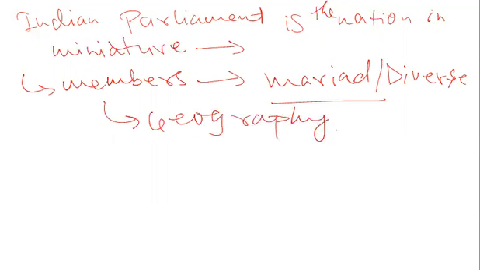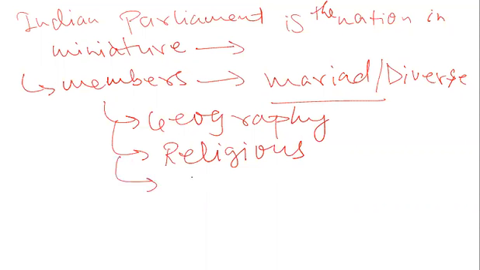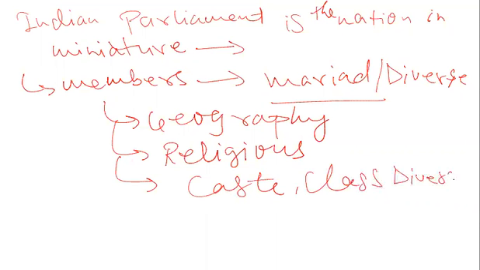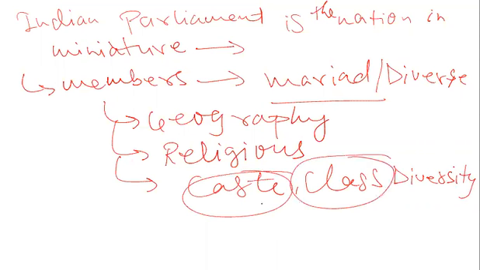They come from different regions, different states, different parliamentary constituencies. They came from different religious groups, so there is religious diversity also. As India is religiously very diverse, in the same way our Parliament is also religiously very diverse. Then there is caste and class diversity also. Our parliamentarians come from different castes, different communities, different classes.